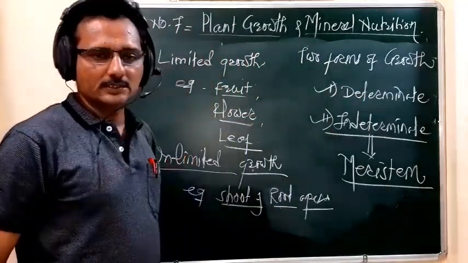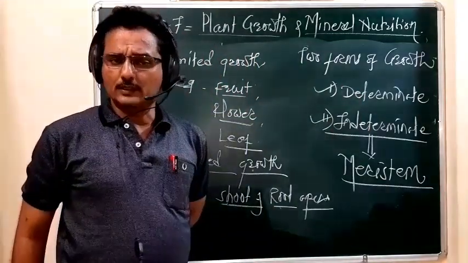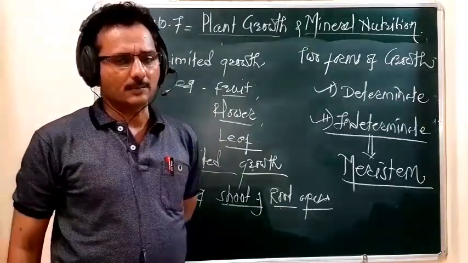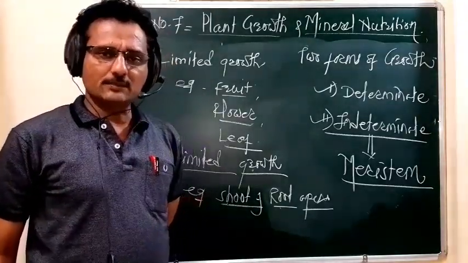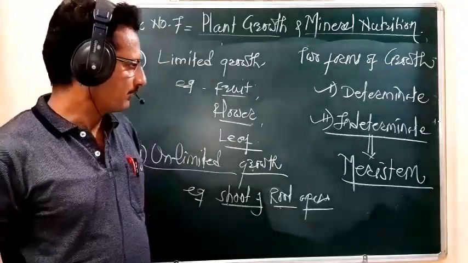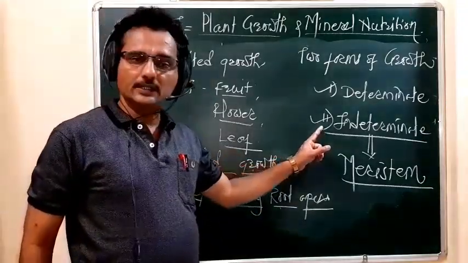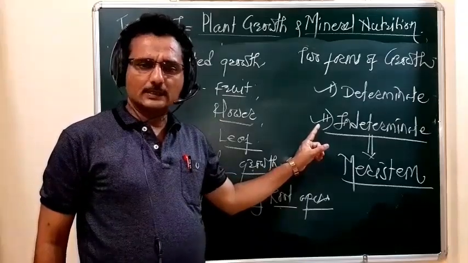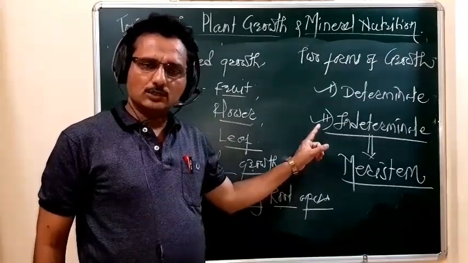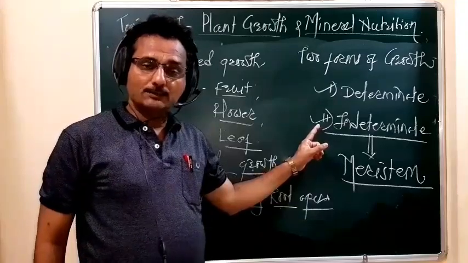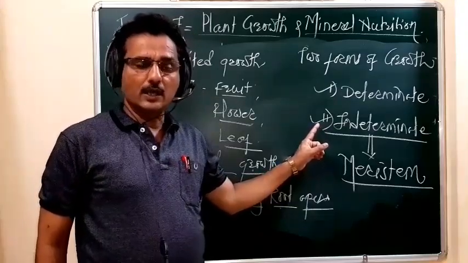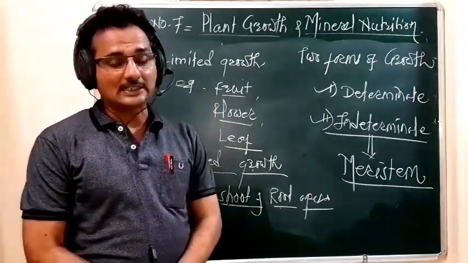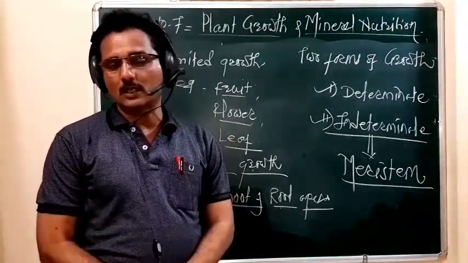So what is that meristem? We are going to study in detail about the meristem, and why that meristem is responsible for showing such a type of indeterminate growth. Before going toward that, now we will see the types of meristem in the plant body on the basis of their position, or their site, or their location.